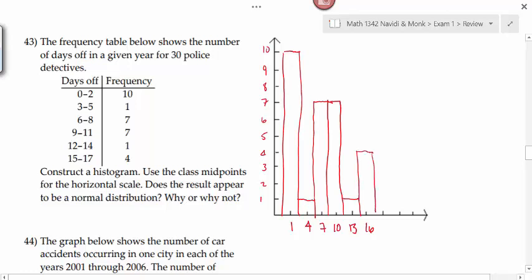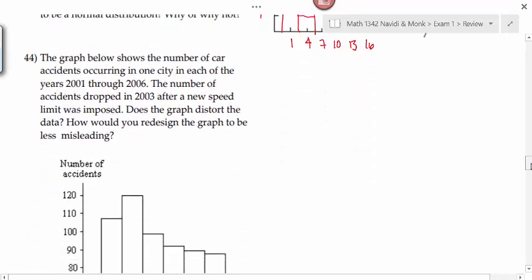Sorry, it's hard drawing straight lines on this slick screen with this pen. But that gives you some idea of what it would look like. We'd have a total of 1, 2, 3, 4, 5, 6 columns because we have a total of 6 classes. And then the height of each column would be 10, 1, 7, 7, 1, and 4. We good with that? This would not be a multiple choice question on your test.